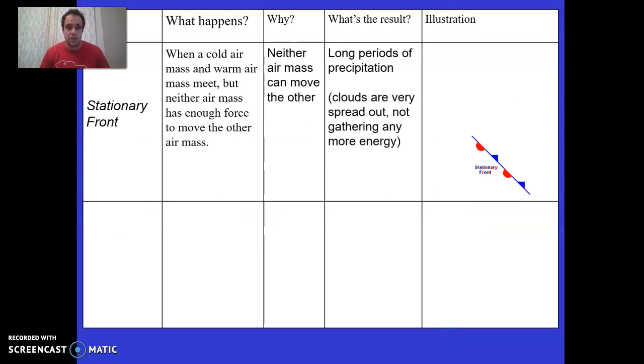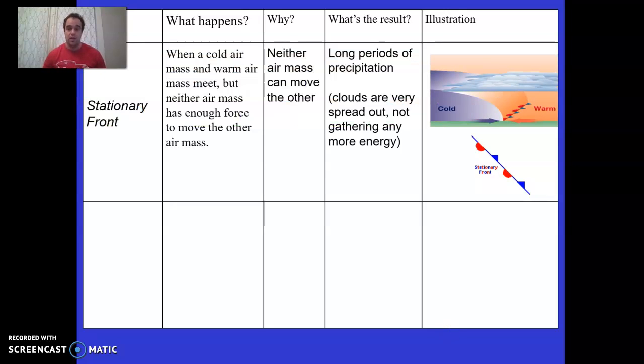Our next one's called a stationary front. This is like on a battlefield when two armies are meeting and neither one is giving any way. They're just stuck there. So this is when cold air and warm air meet, but neither one is really powerful enough to move the other one. They're just stuck there. This can lead to a long time of precipitation because there's clouds forming up.